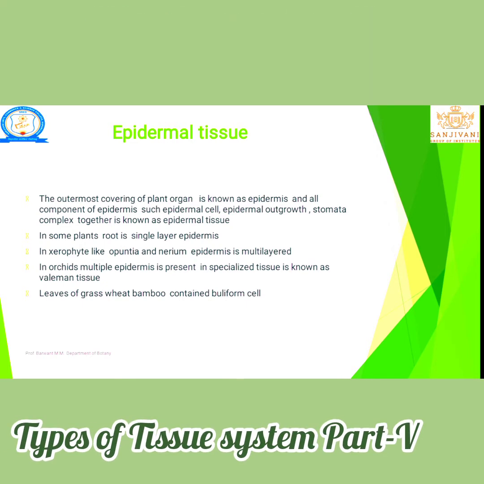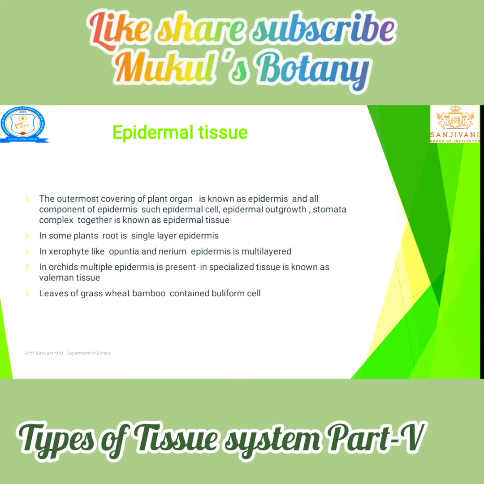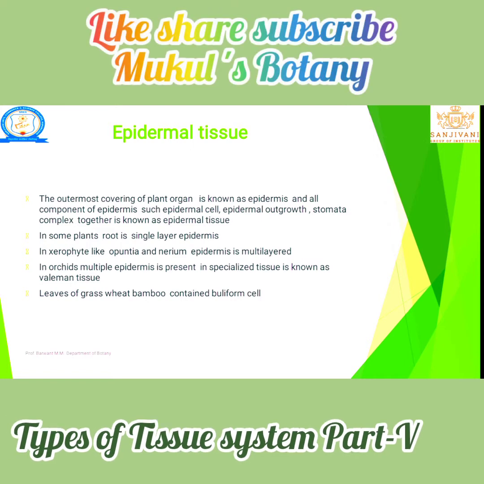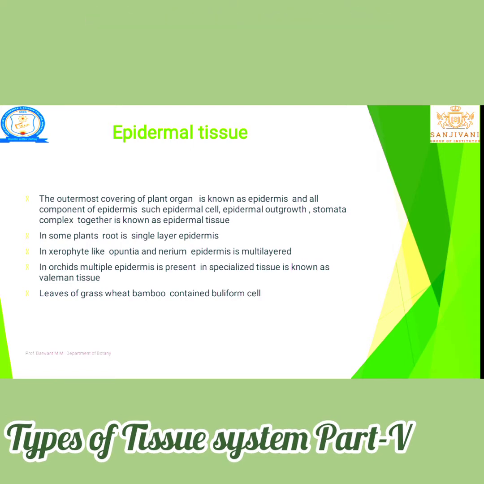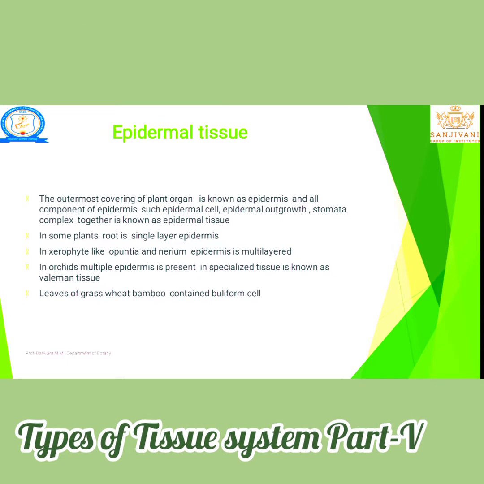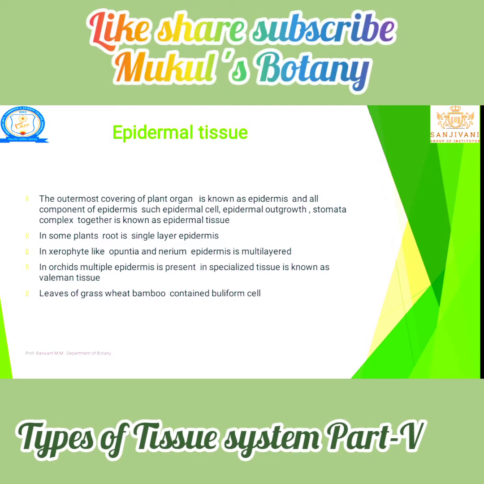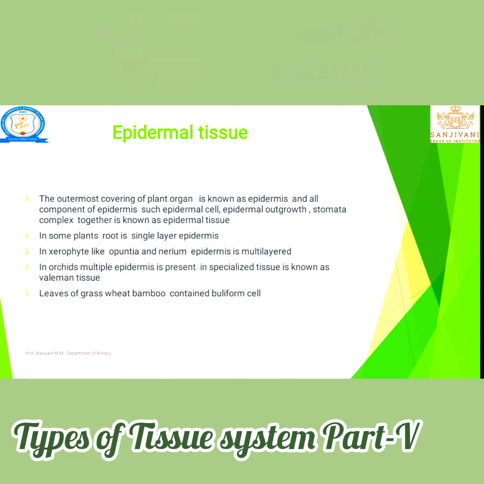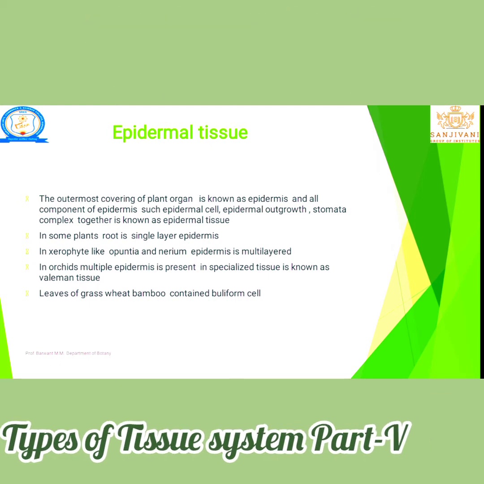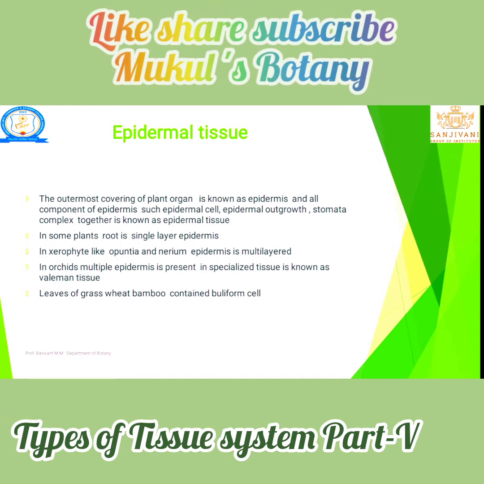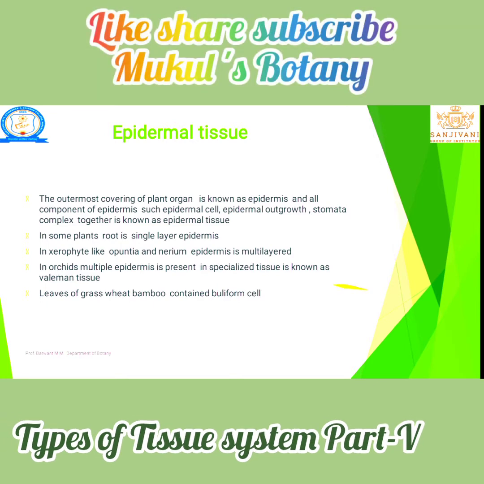For such plants, a multiple epidermis, that means many layers of epidermis, is present. On that epidermis, velamen tissue is present, where the aerial roots are initiated.